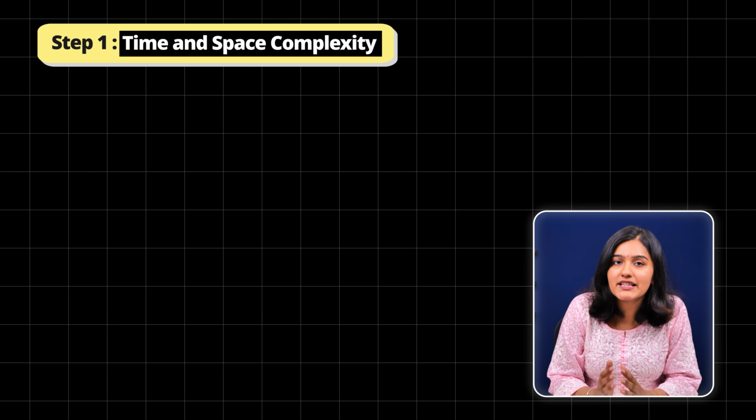Now that you have a rough idea of what DSA is, let us move ahead to see step by step how you can master data structures and algorithms. Step 1 is time and space complexity.